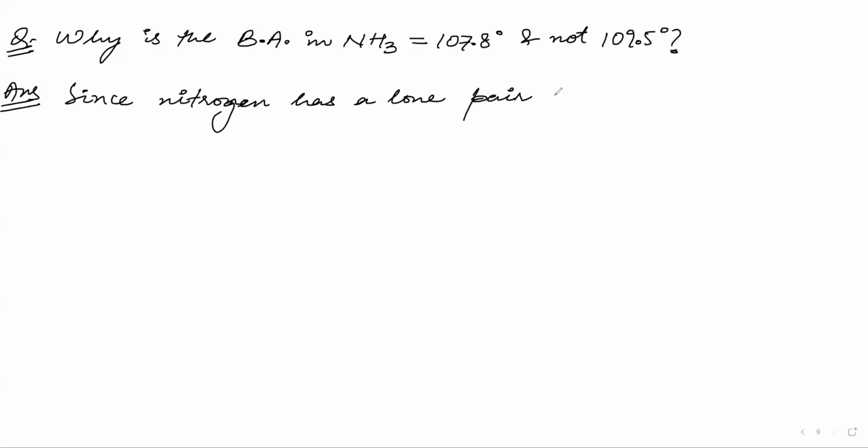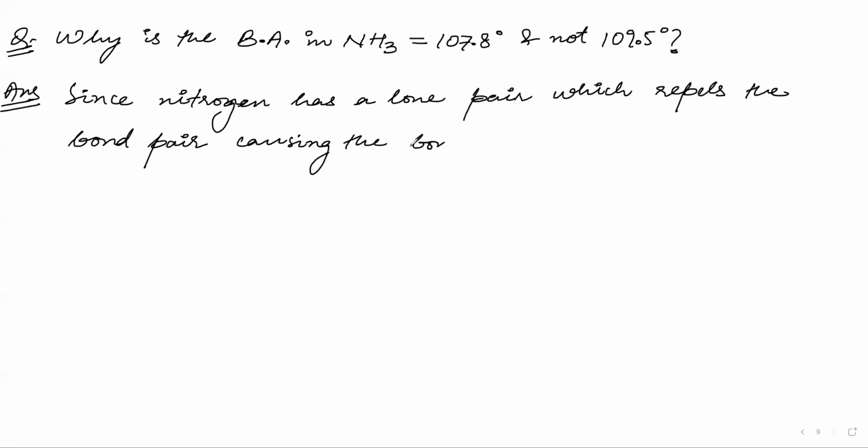The bond angle decreases in NH3 as the lone pair repels the bond pair, causing the bond angle to decrease in NH3. Okay, copy this. You're done with one question. Copy this.